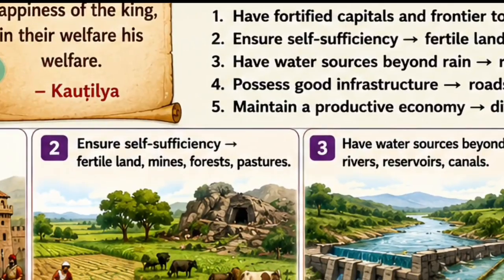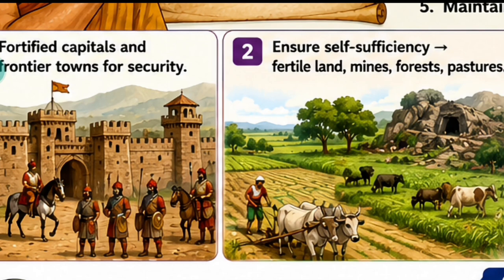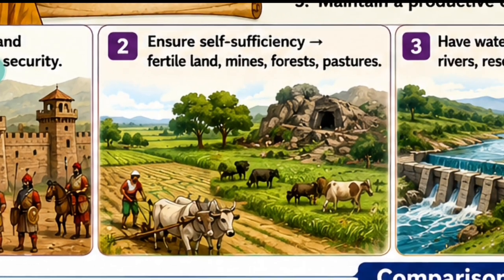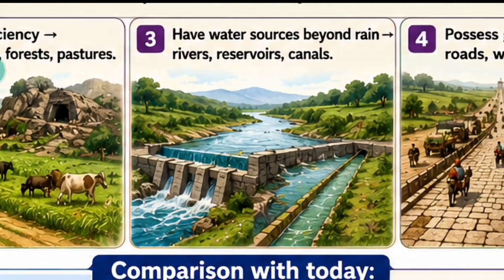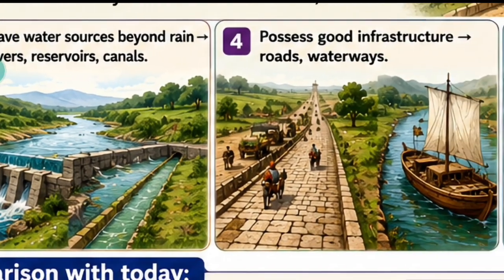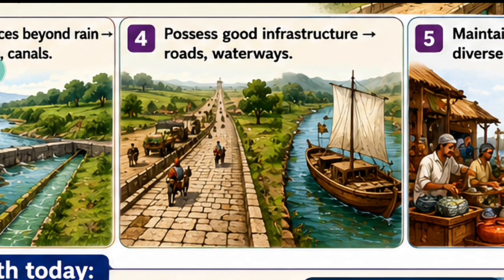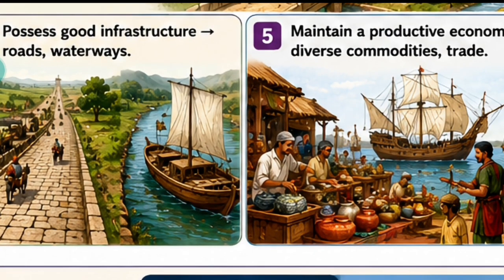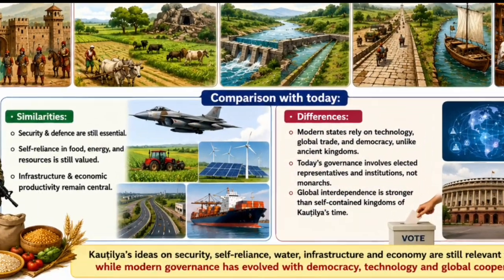If you would like to see the images, you can see here the image regarding the first point: fortification, a fortified capital. Second is about fertile land, mines, forest and pasture land. In the third image you can see water sources, a dam and a canal. After that there is good infrastructure: there should be roadways and some public buildings also. And here it is, maintain a productive economy. There should be production of diverse commodities, meaning a variety of products, and there should be trade.